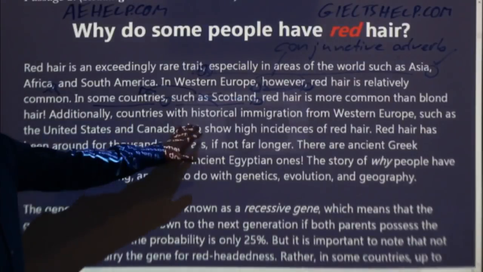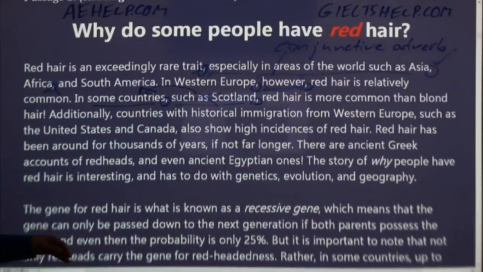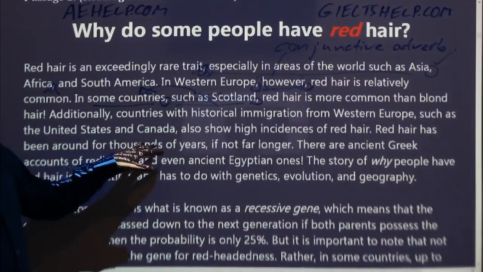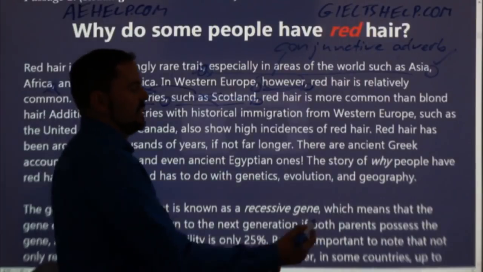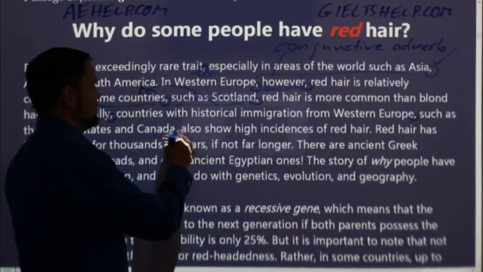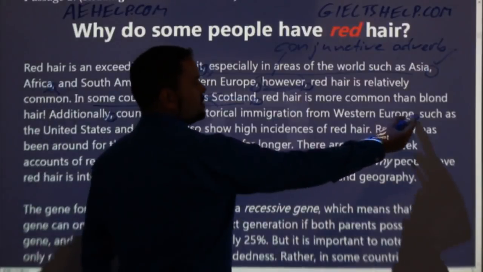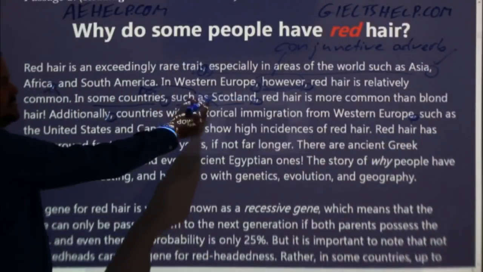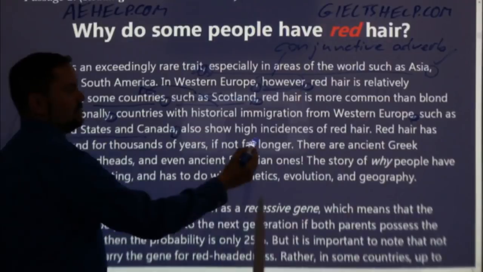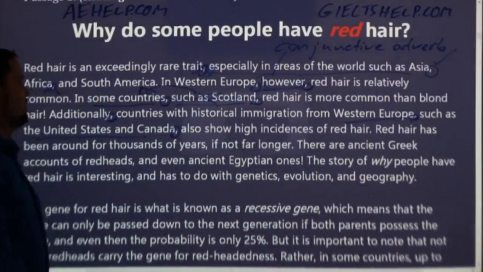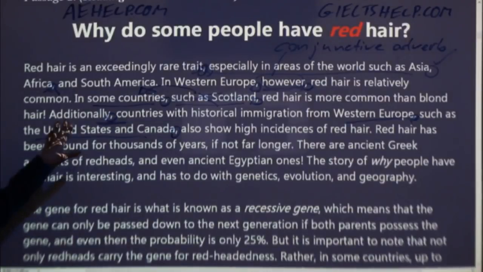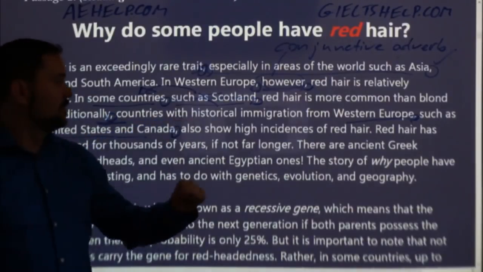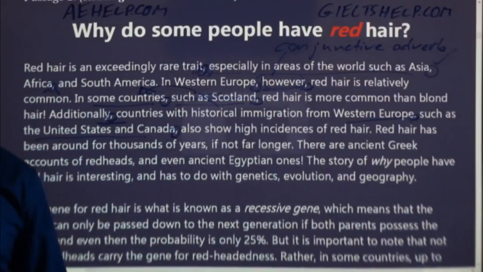Additionally, countries with historical immigration from Western Europe, such as the United States and Canada, also show high incidences of red hair. So we have a few more commas in this sentence. We have a first one there, and then we have the second one here. These two, this one and this one, same as this one here. So we're adding information. What about this first one? So this comma here. Why is that coming in? So additionally, countries with historical immigration from Western Europe.